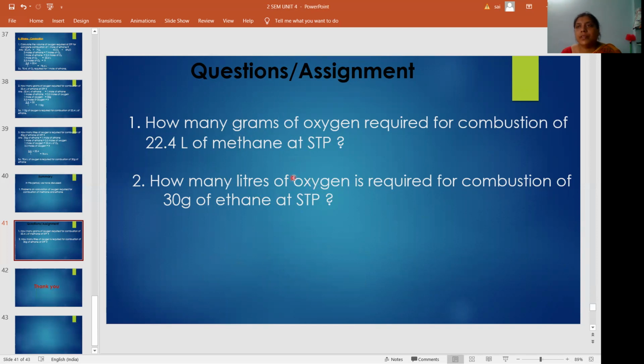Okay, with this we finished the fuels topic, that is the 4th unit. A very simple unit. In this unit we studied what is fuel, classification of fuels, characteristics of fuel, advantages of gaseous fuels, what is calorific value, the types of calorific value, the composition and uses of gaseous fuels, then problems on calculation of oxygen required for the combustion of methane and ethane.